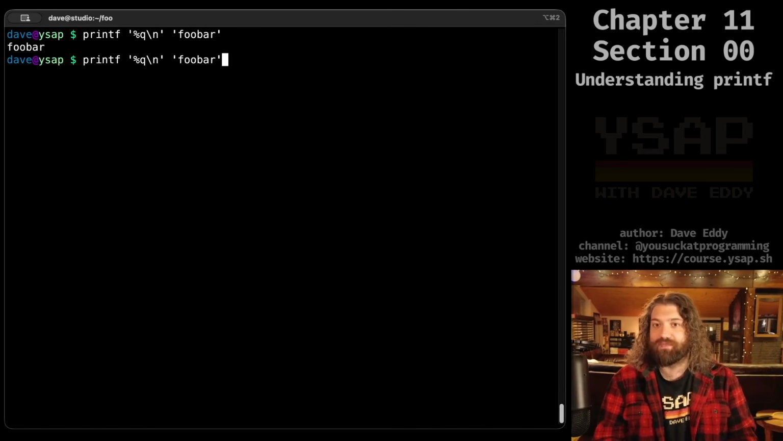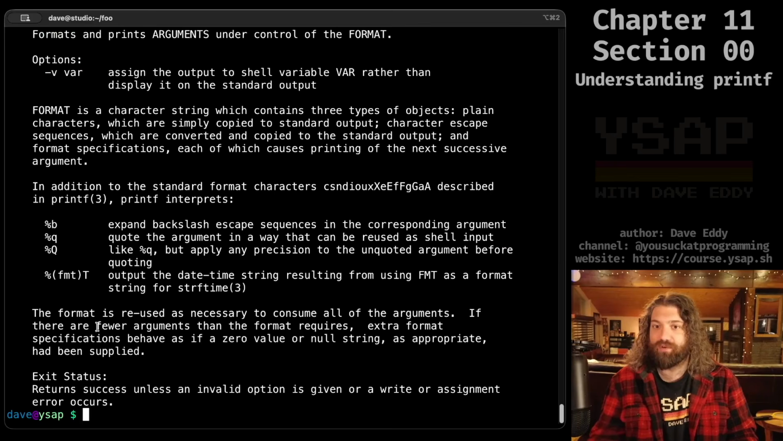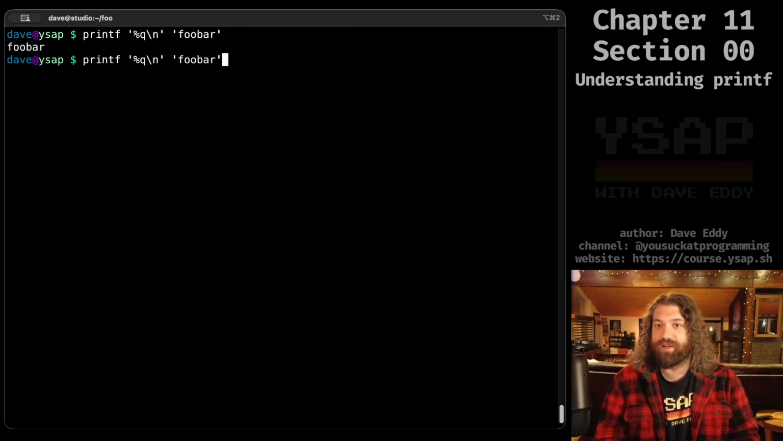Okay, is that safely quoted? It's supposed to be safely quoted for the shell, right? Quote the argument in a way that can be reused as shell input. Okay, well, foobar isn't that scary to the shell. That's fine. What if we put a potentially scary character in here? Like a $ is kind of special to the shell, right? Look at that. It quotes it for us. It will safely escape it in a way that we can pass it back into the shell. So %q, very, very cool. It's a nice, cool option that they give you.